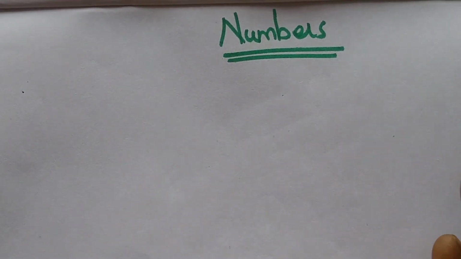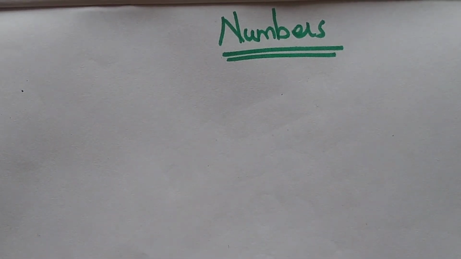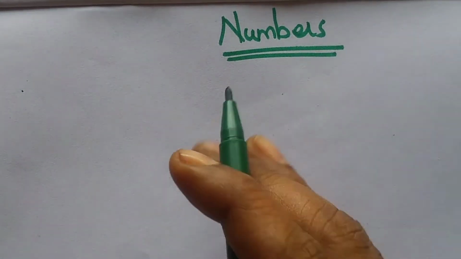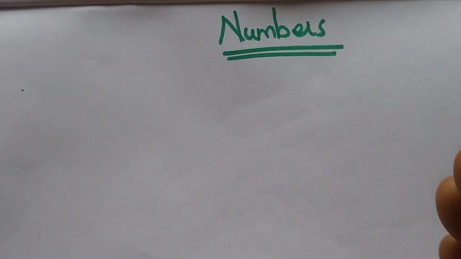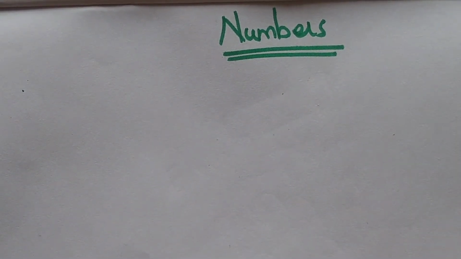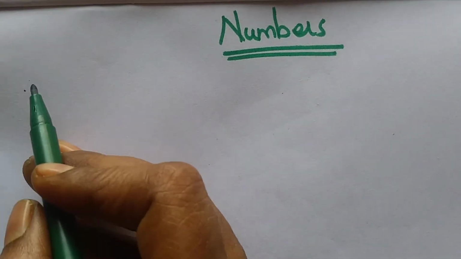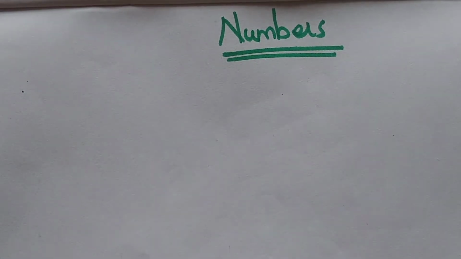You all know that numbers start with 1, 2, 3, 4 and it goes on, and somebody can say it is odd or even. I'm going to tell you about the numbers. Numbers can be classified into certain types, which can be named, and we can start with natural numbers.